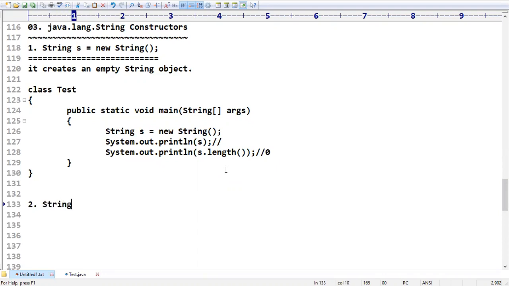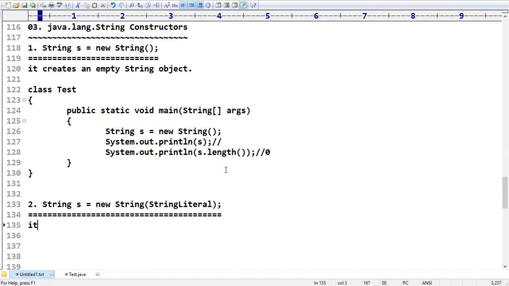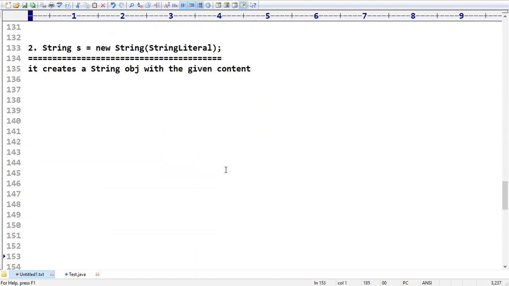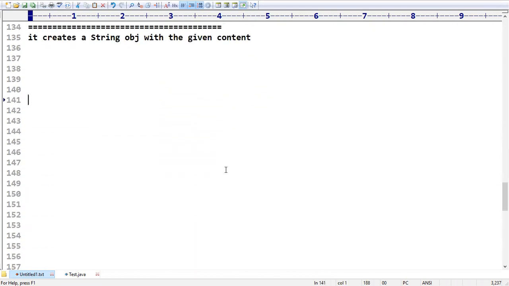The second way of creating a string object is String s = new String("..."), if you have any string literal. If you have any string constant, you can create a string with that constant also, no problem at all. It creates a string object with the given content.